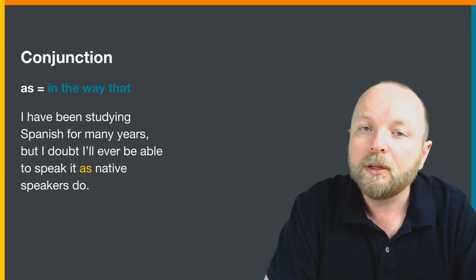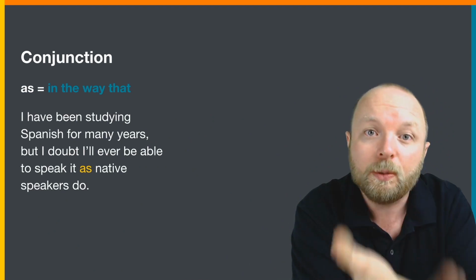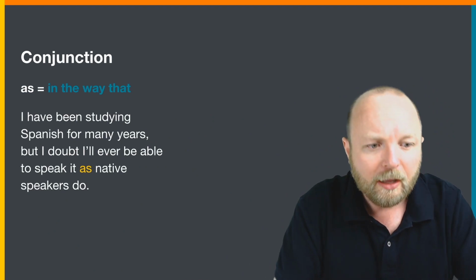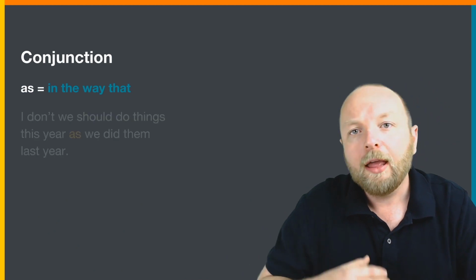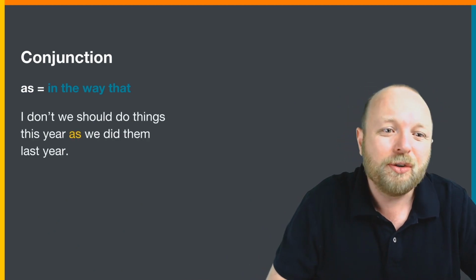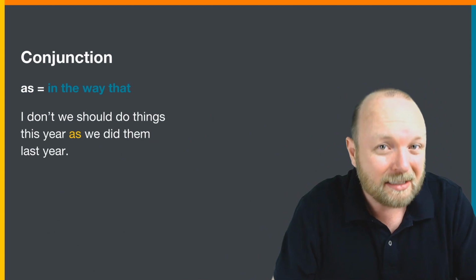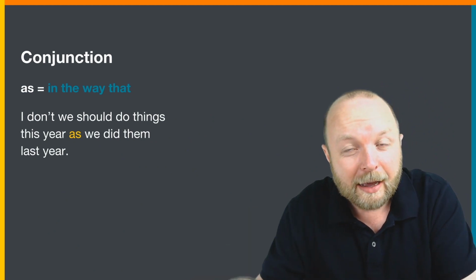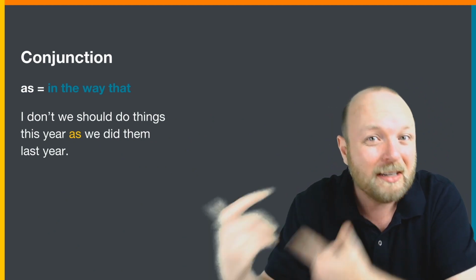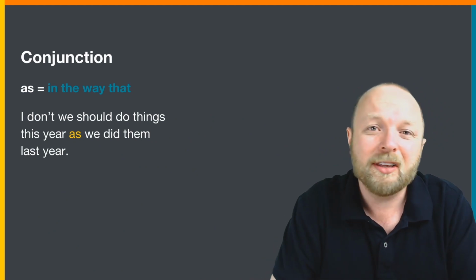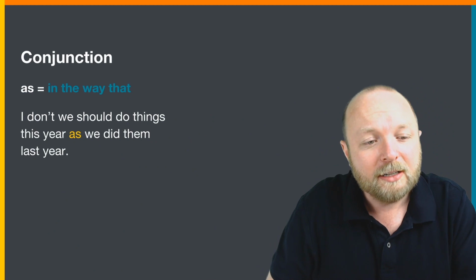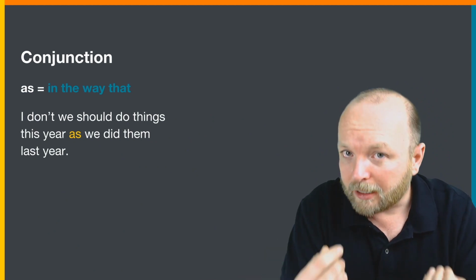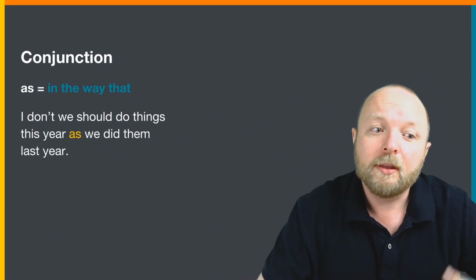We use an auxiliary verb here. "Do" means "speak." Okay? So "the way that." Another example: "I don't think we should do things this year the way that, like we did them last year." "I don't think we should do things this year as we did them last year." Okay? So again, as a conjunction, we're using it with clauses.